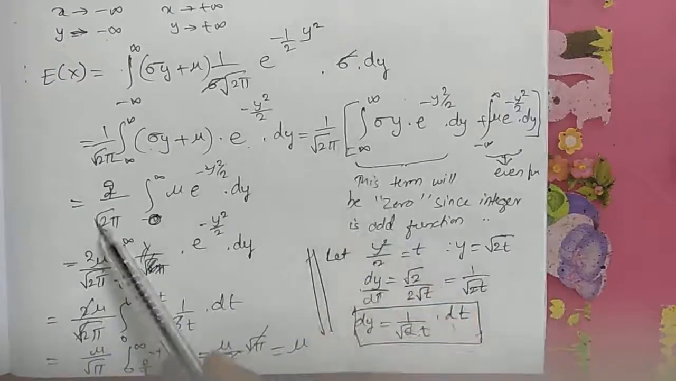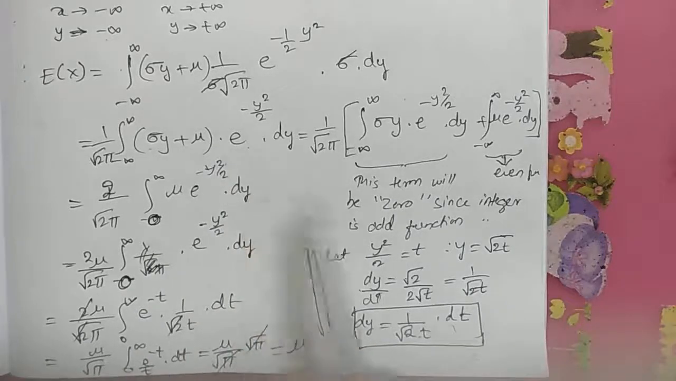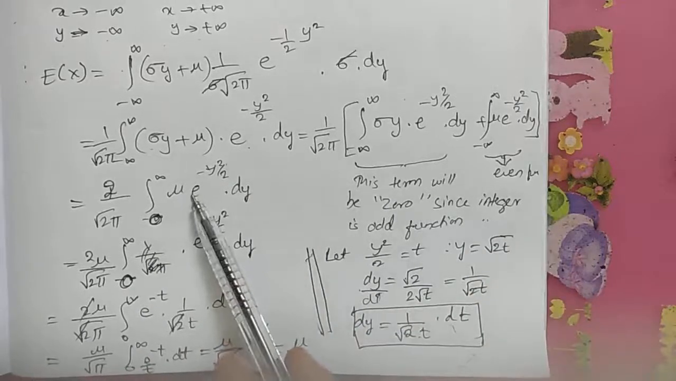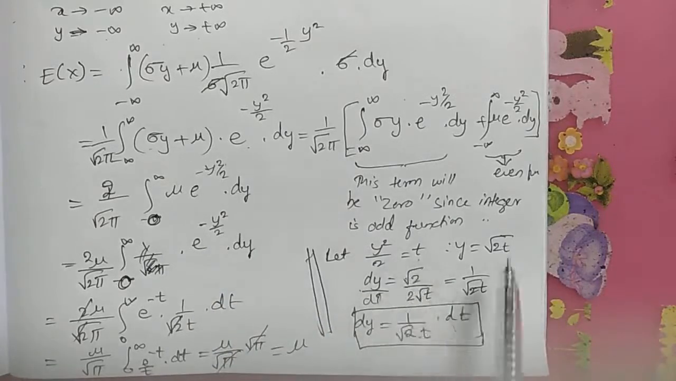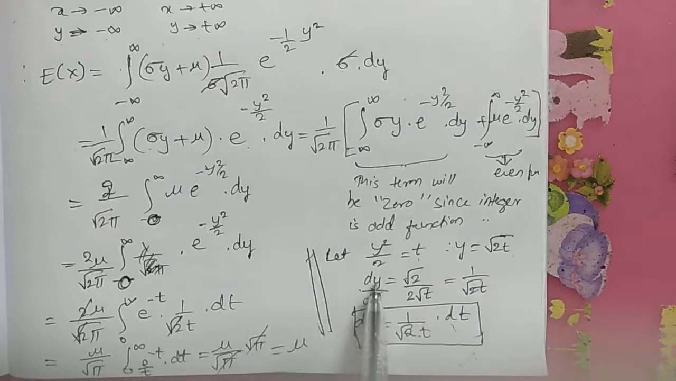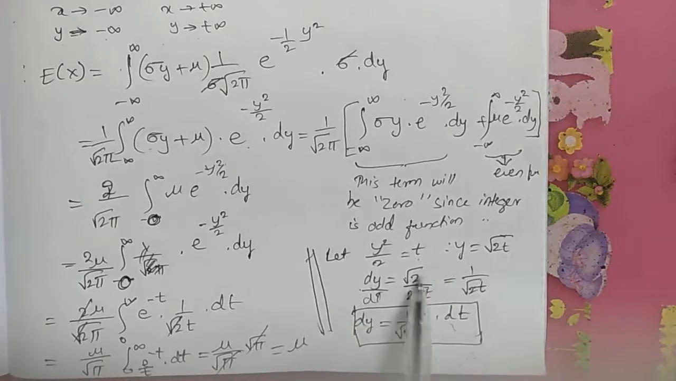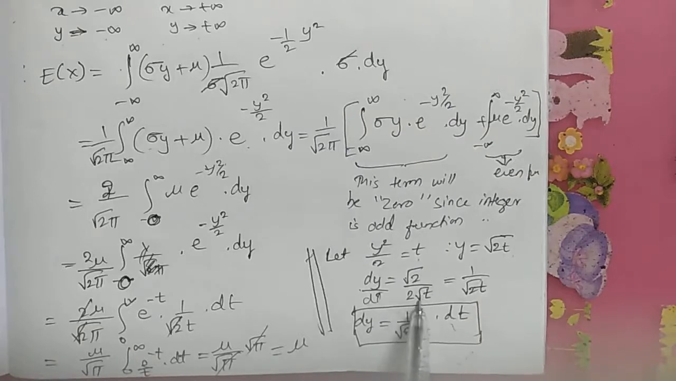So we have 1 by root 2 pi integration 0 to infinity mu into e power minus y square by 2 into dy. The same term is written here. And then I'll consider this y square by 2 as t. So then y will be root 2 into t. Differentiate this with respect to t. dy by dt is equal to root 2 as it is, and the derivative of root t is 1 by 2 root t. So we will get it as 1 by root 2 into t. Therefore dy is 1 divided by root 2 into t into dt.